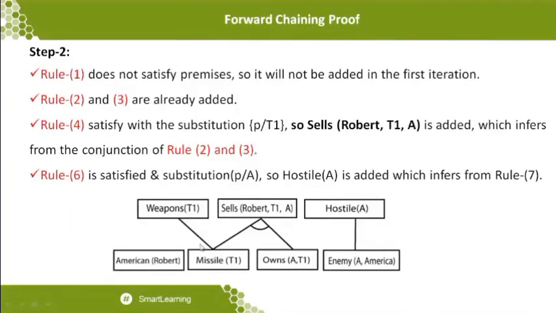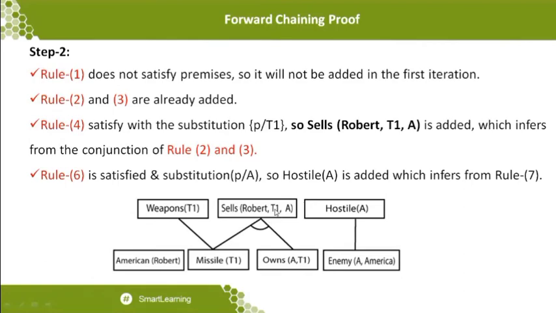That's what happens over here, because until I go to the statement, I can know Weapons(T1) as well as Sells(Robert, T1, A) and Missiles(T1) is being concluded. So this is the symbol. You can see this is the symbol of an AND. There is one semi arc available over here. This is a representation of an AND symbol, which means Missiles(T1) and Owns(T1) are taken together with Sells(Robert, T1, A). That's what the representation is made over here.